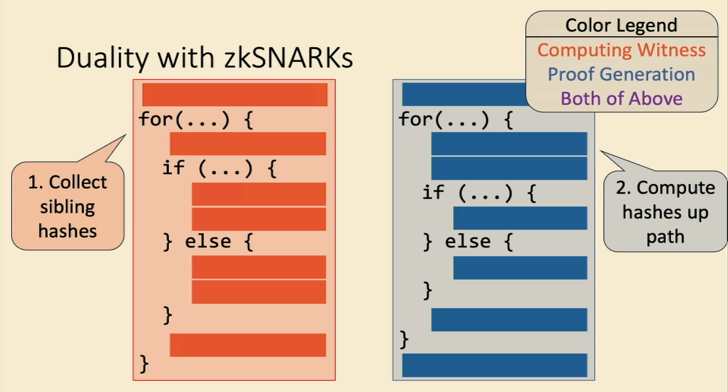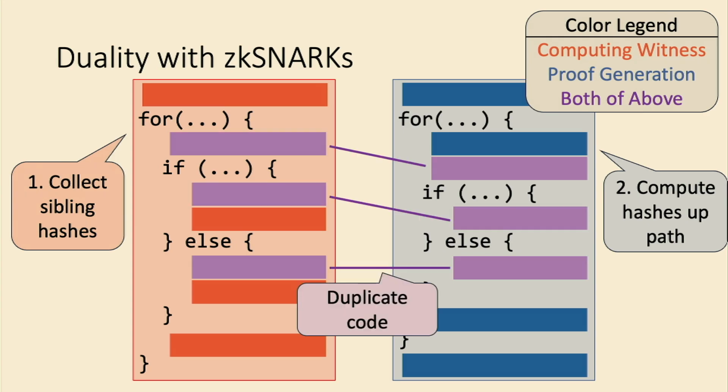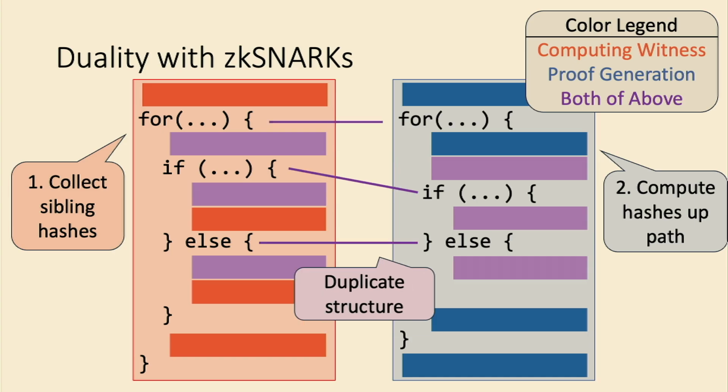The thing I want to point out about this code first is that there's some duplicate code. Some of these lines are exactly the same across these two procedures. But more than that, there's a duplicate structure where both have the same control flow: they operate over a for loop, and then they branch based on this if statement that corresponds to operating over this path in purple that I had on the previous slide.